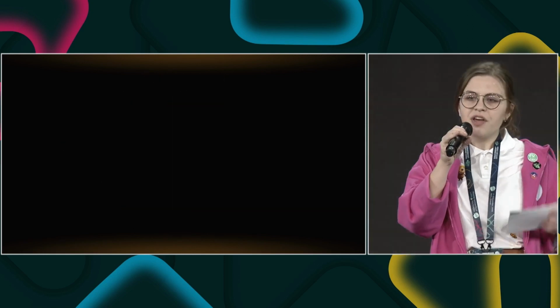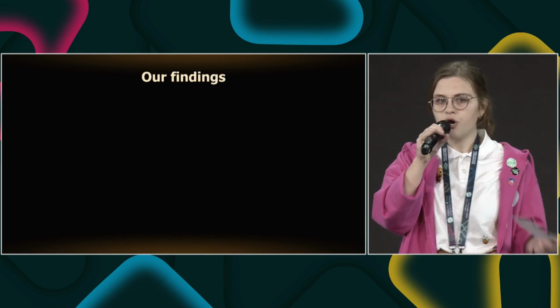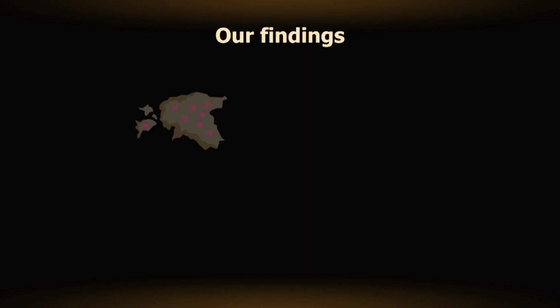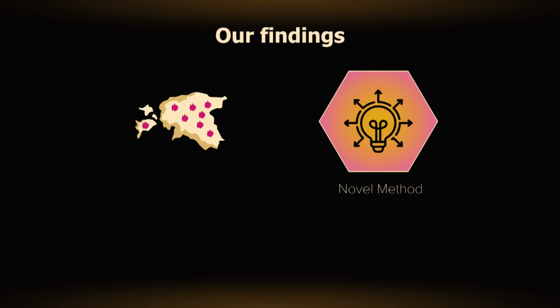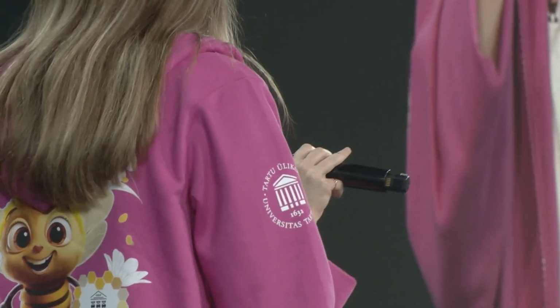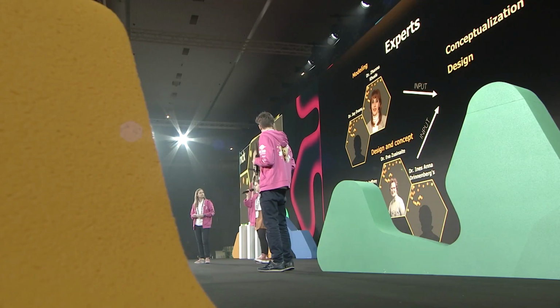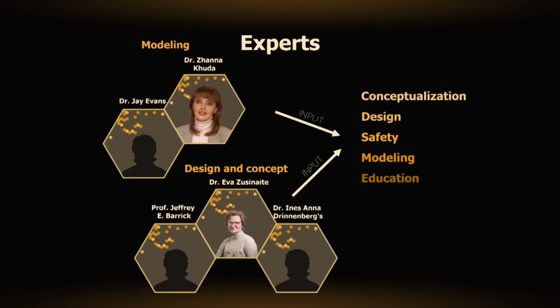Their feedback and our findings have shown that the deformed wing virus is really widespread across Europe and highlighted the need for novel treatment of infectious diseases. Encouragingly, some beekeepers have demonstrated keen interest in our project once it's proven to be safe. We also partnered with experts from different fields such as virology, bee biology, RNA interference research, and mathematics, and incorporated their approach in different parts of our studies such as modeling, design, education, and safety.